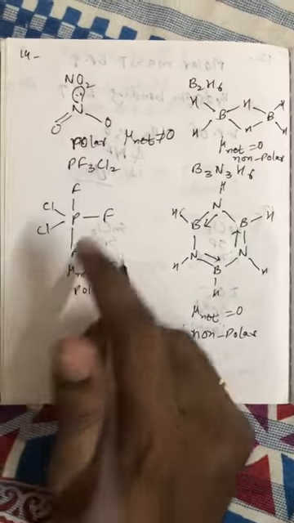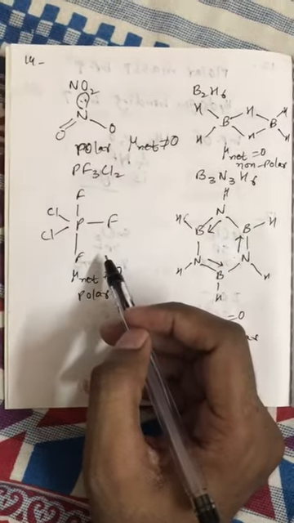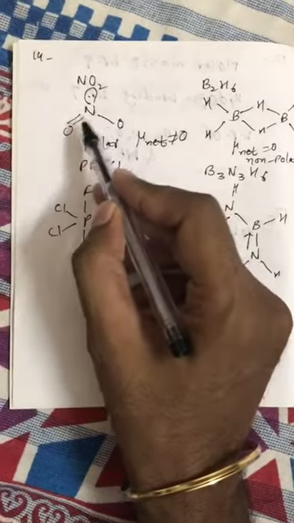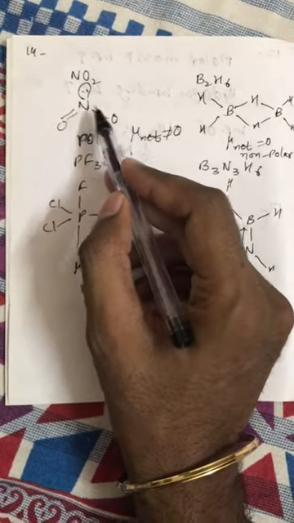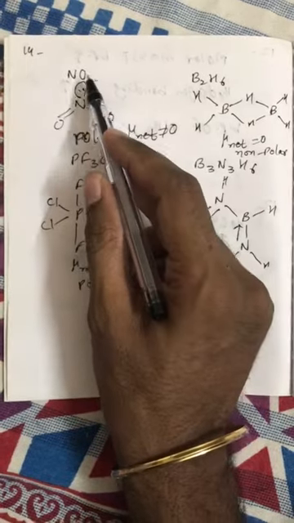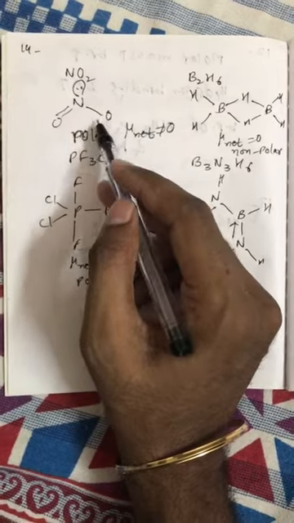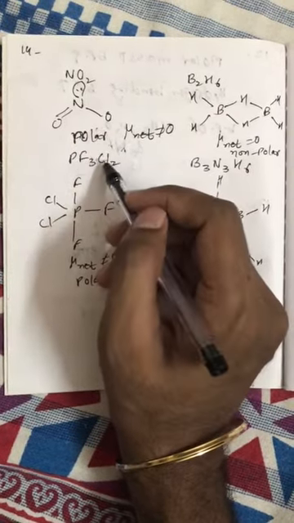Question number 14. Here NO2 and PCl2F3 are polar because the dipole moment of this bond and this bond is different compared to this bond. So the dipole moment will not get cancelled out. That's why mu net is non-zero, or we can say it is polar.